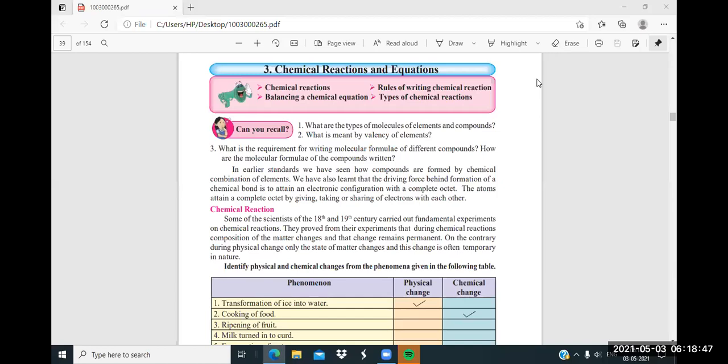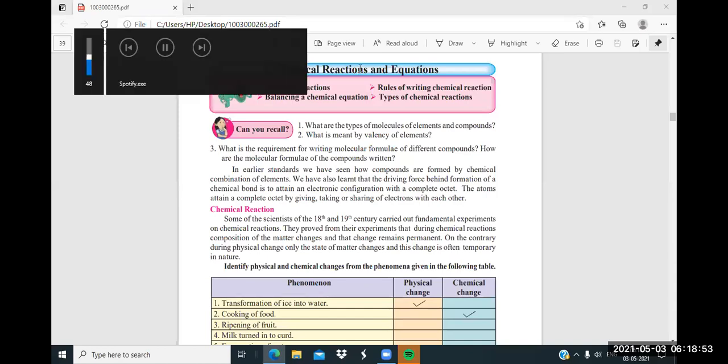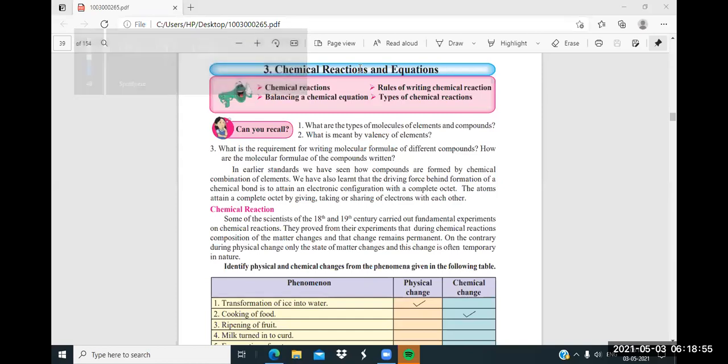My voice is low, okay. Molecule means what? Now getting voice?